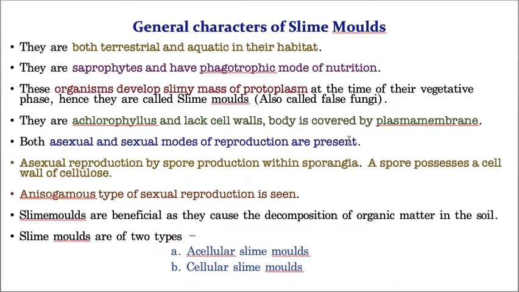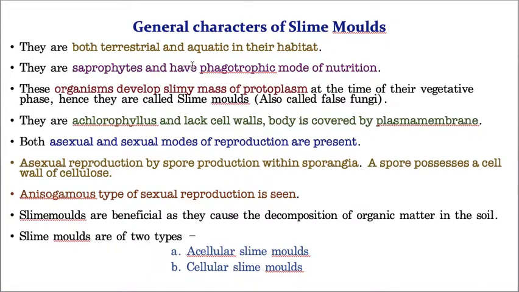Now let us take one more characteristic. Students, hope you are understanding. Any point, even a single word, if you don't understand, ask me again and I will tell you. Okay. Now both sexual and asexual types of reproduction can be seen in slime molds. That means some slime molds reproduce asexually, and some reproduce sexually. Both types of reproduction can be seen. Let us see how.